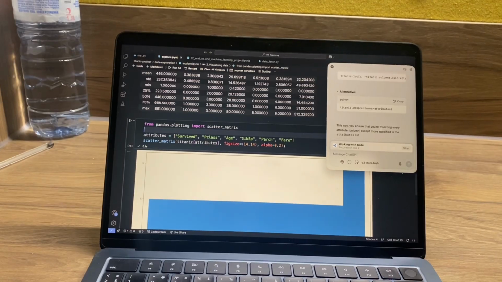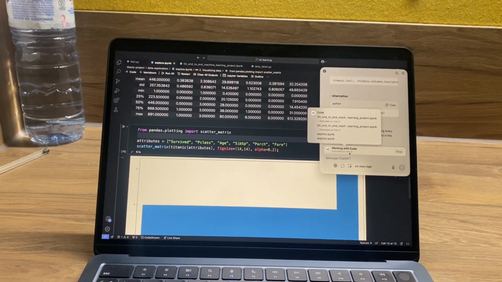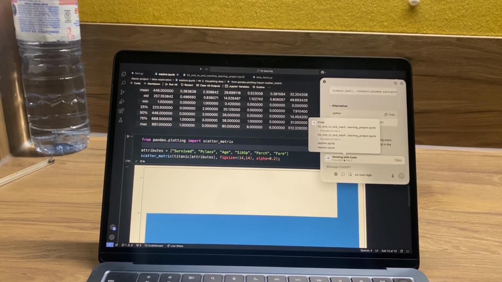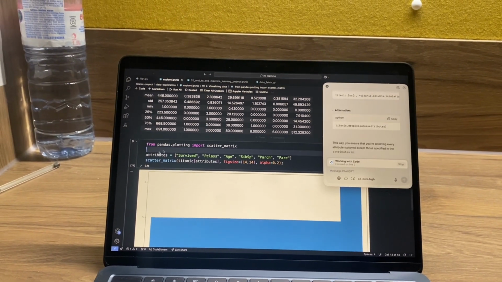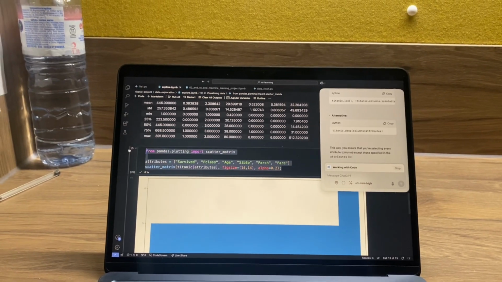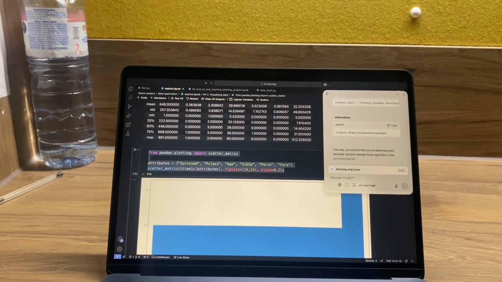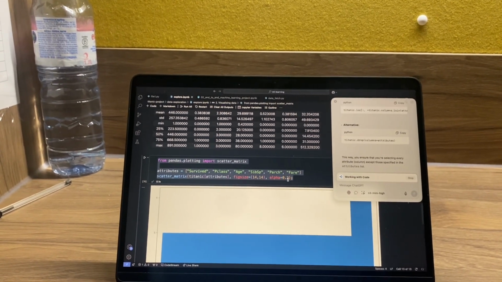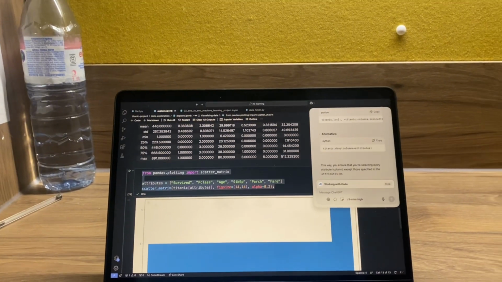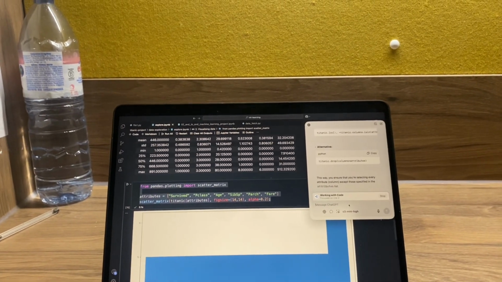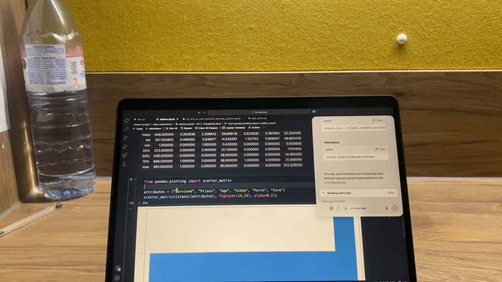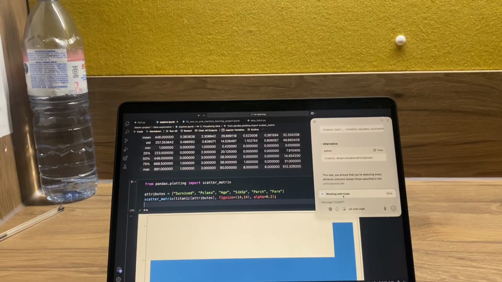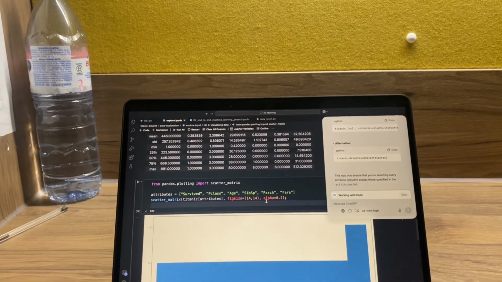Just click this plus button and it says working with code, focused on line 2. So it can see what I selected. If I select some data, it sees exactly what I selected, so I can select data and ask ChatGPT about it. Right now it just sees me focused on line 4.